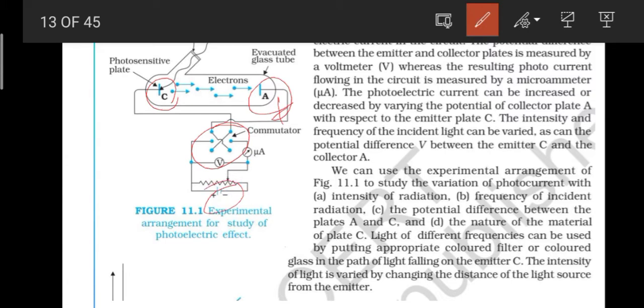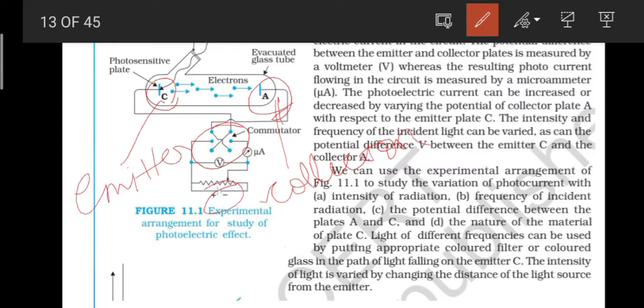Okay, so this C plate is the emitter, and this A plate is known as the collector. That's the thing. Let me explain you bit by bit. So the first thing which is written in your textbook, look at your textbook, or you can also look at the diagram, anything you can do.